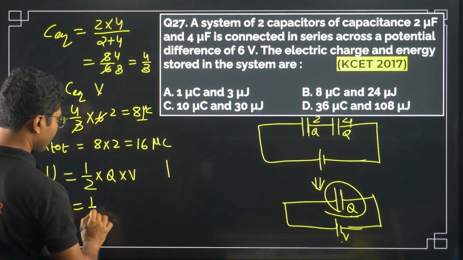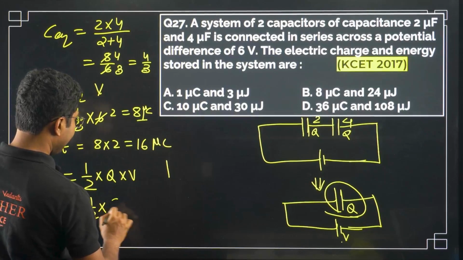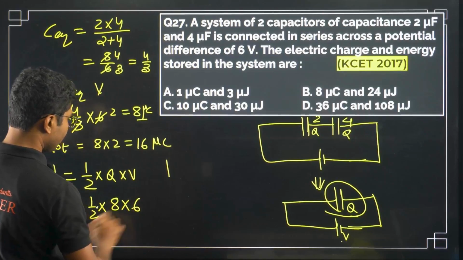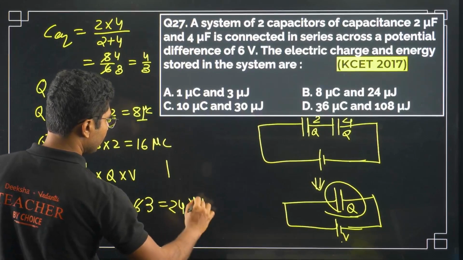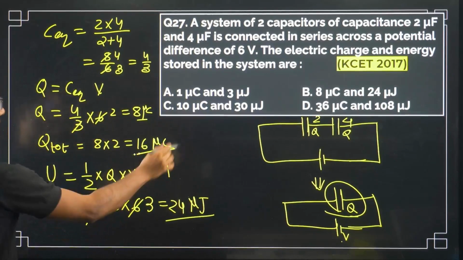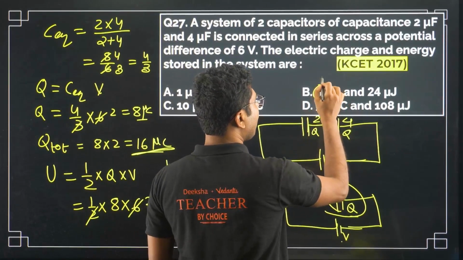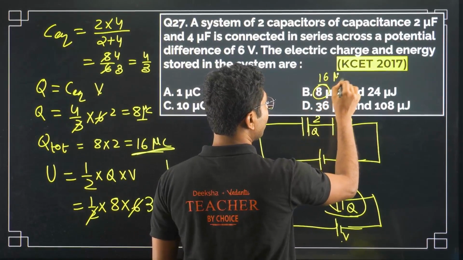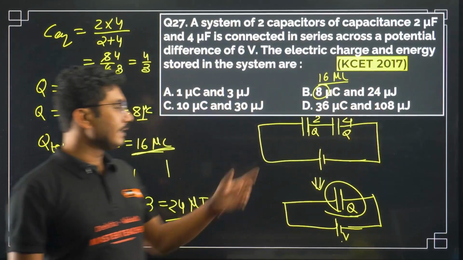So half into Q is 8 and V is 6, so it will be 24 microjoules. Now in this question, the total charge stored in the system is given incorrect. This should be 16 microcoulomb, or they could have asked what is the equivalent charge stored, then it would have been correct.